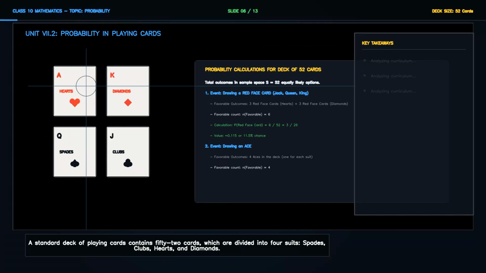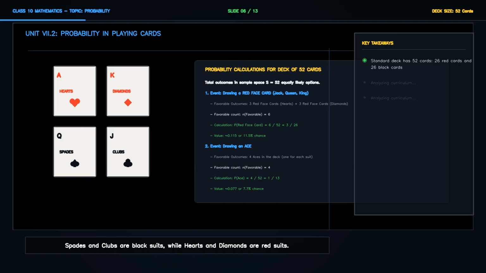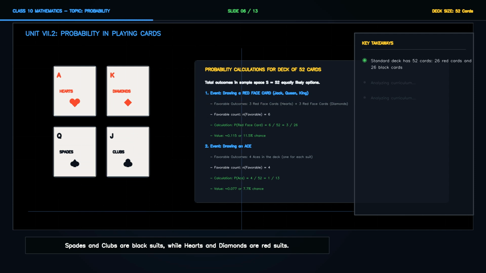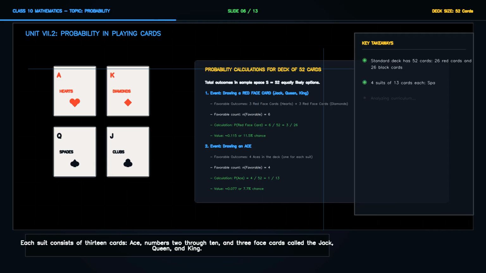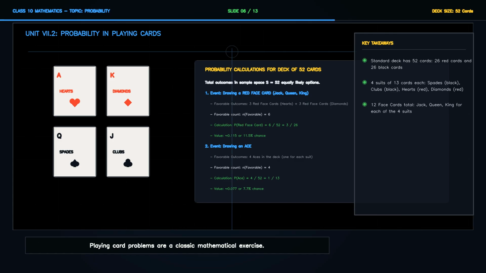A standard deck of playing cards contains 52 cards, which are divided into 4 suits: spades, clubs, hearts, and diamonds. Spades and clubs are black suits, while hearts and diamonds are red suits. Each suit consists of 13 cards: ace, numbers 2 through 10, and 3 face cards called the jack, queen, and king. The total number of face cards in a deck is 12, consisting of 6 red face cards and 6 black face cards. Playing card problems are a classic mathematical exercise.